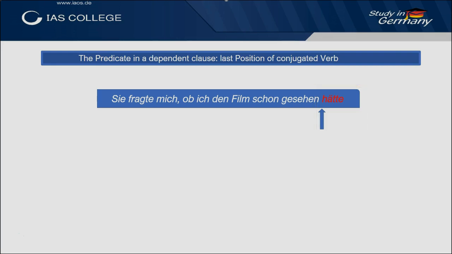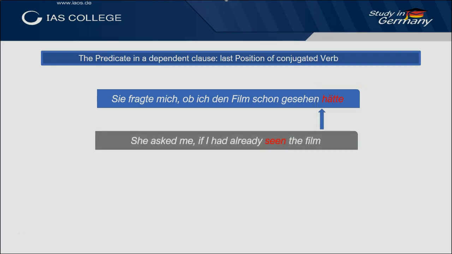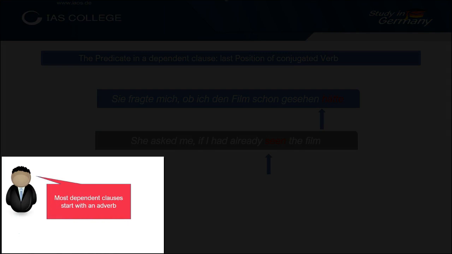The English sentence, she asked me if I had already seen the film, has the film at the end, which is clearly the object. So the conjugated verb within a dependent clause assumes the final position. Make sure to first identify the dependent clause and second, check for the position of the predicate within it.